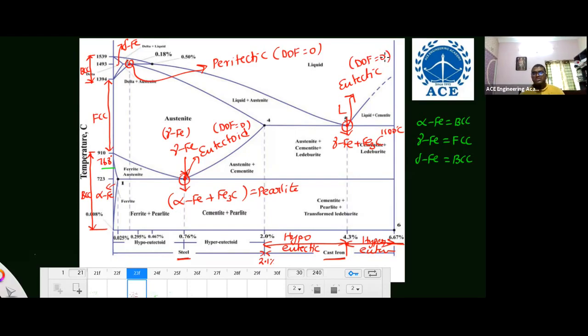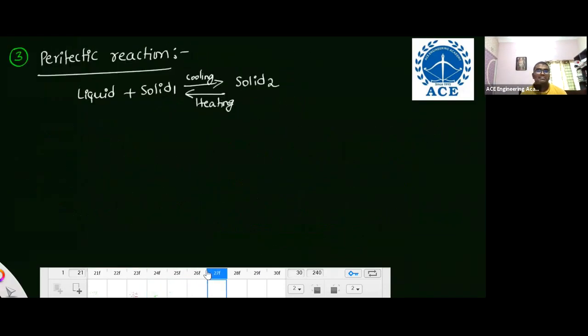Okay, this is the information about the iron cementite phase diagram. Remember, there is no peritectoid reaction in this phase diagram. Forget about it. Only three reactions are there: eutectic, eutectoid, and peritectic.